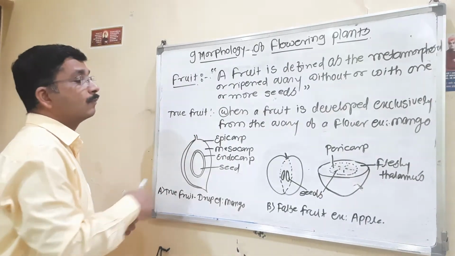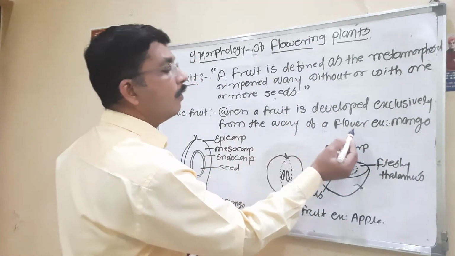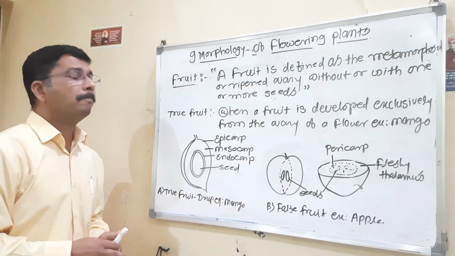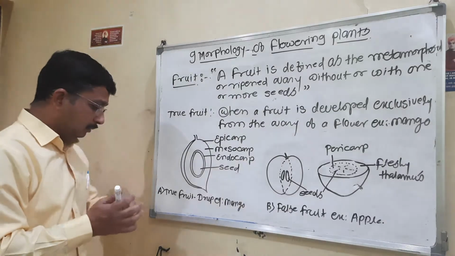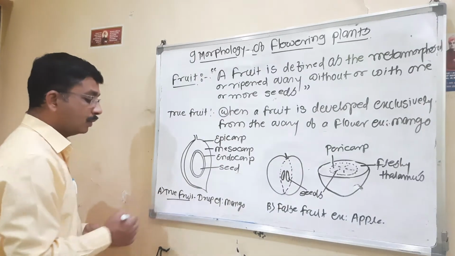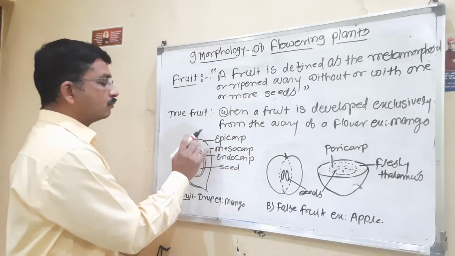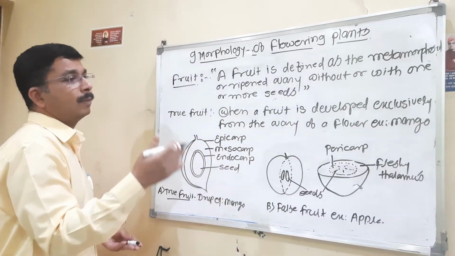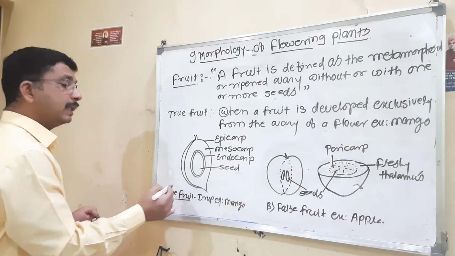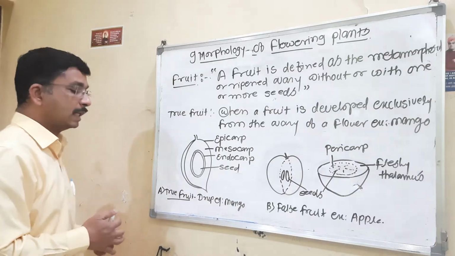Here we have a true fruit. A true fruit is one developed exclusively from the ovary of the flower. The example is mango. We call it a true fruit because in mango the fruit develops from the ovary. This is the typical structure of a true fruit, the mango fruit.